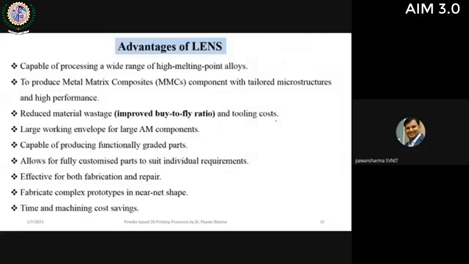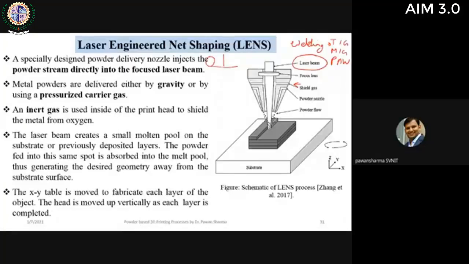Advantages of LENS: the biggest advantage is that you can see there are two nozzles which are coming. So we can achieve alloying of the material during the printing, and also we can fabricate metal matrix composites during printing using this technique.